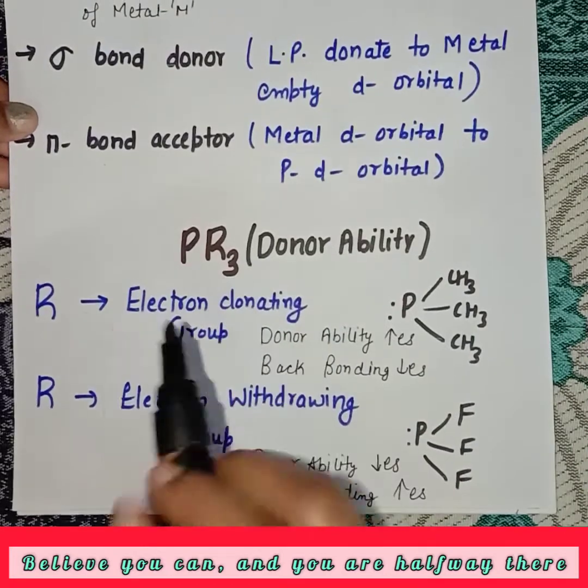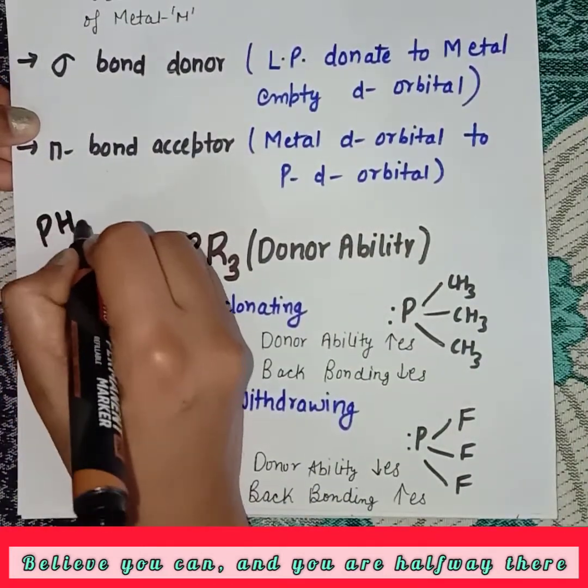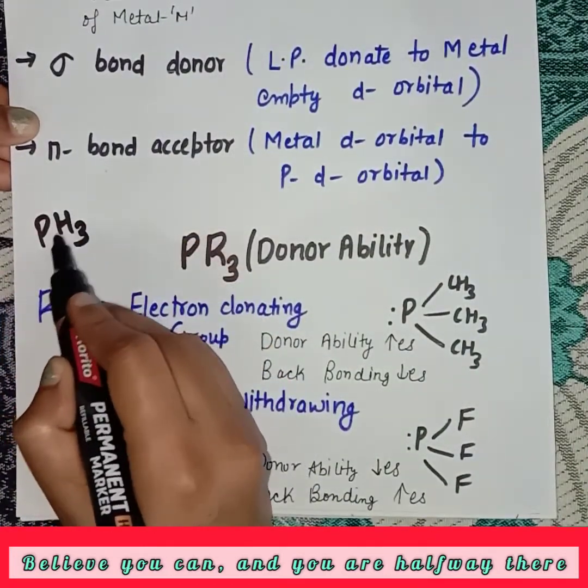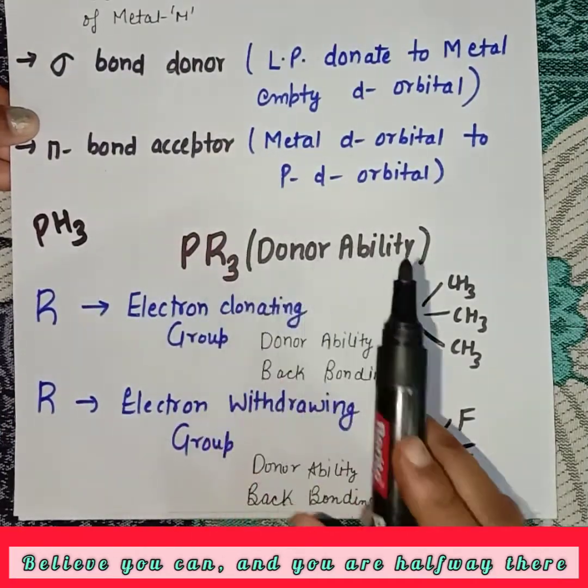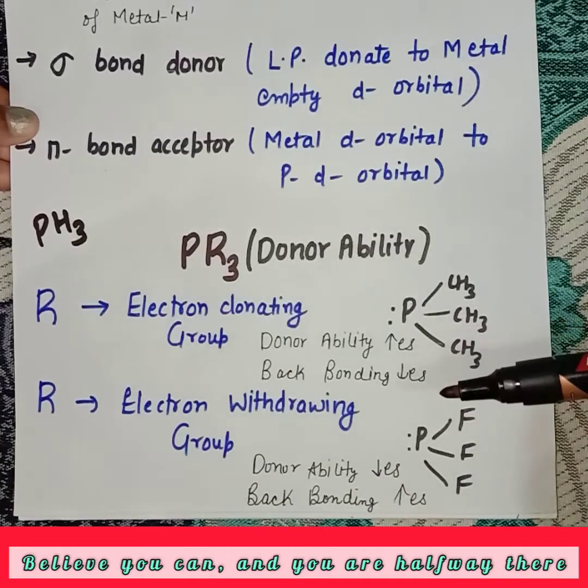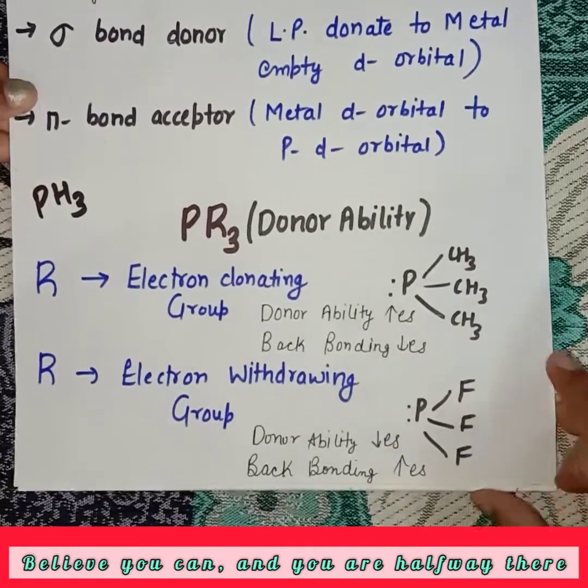Now this is phosphine, but when the H atoms are replaced by other groups like R, there are some changes in its properties. Let's discuss what the changes are.